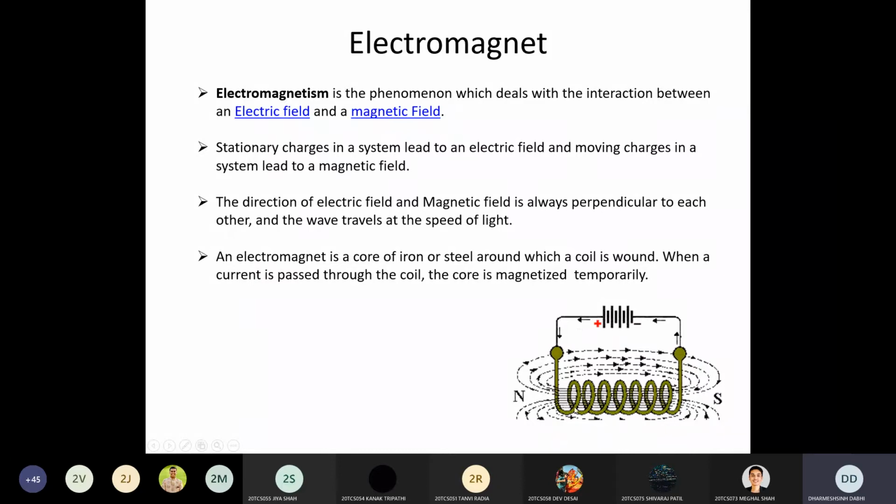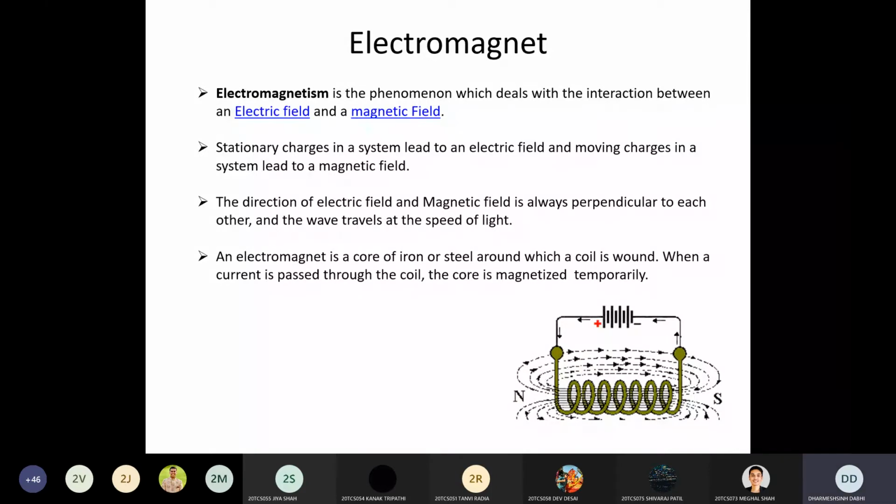You can see in this figure there is one solenoid around which you wind the coil. That creates flux around this coil and creates magnetization in the iron or steel material. Clear up to this point? Anyone have a doubt? Anything up to this point? Definition of electric field, electromagnets. What is the difference between electromagnet and permanent magnets? Is there any doubt up to this point? Anyone? Yes or no?